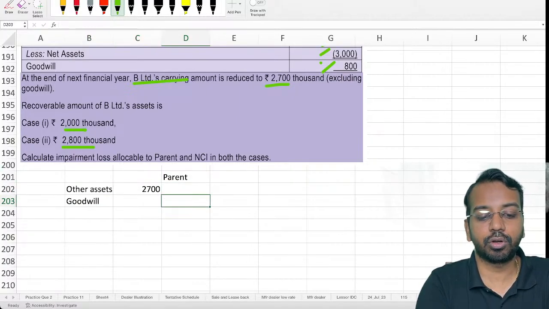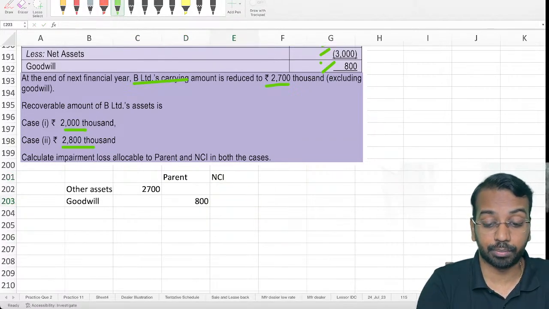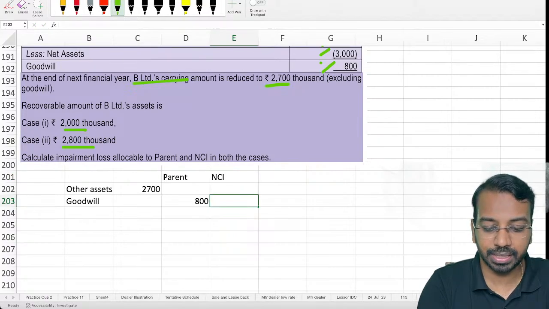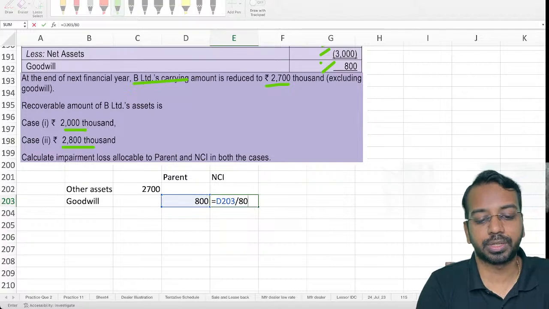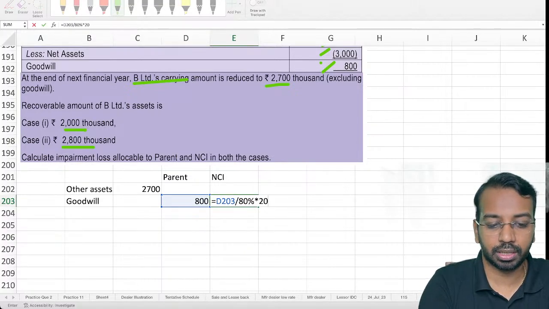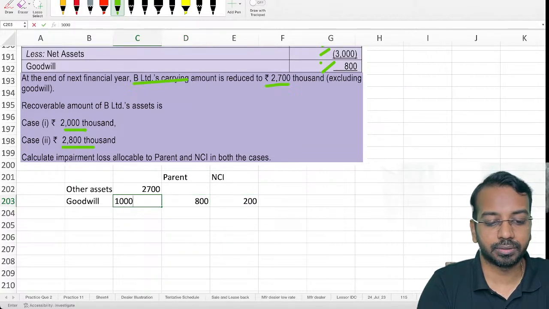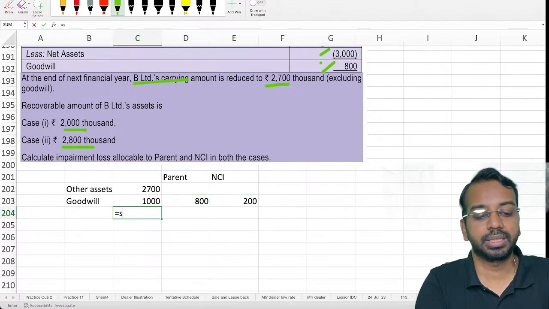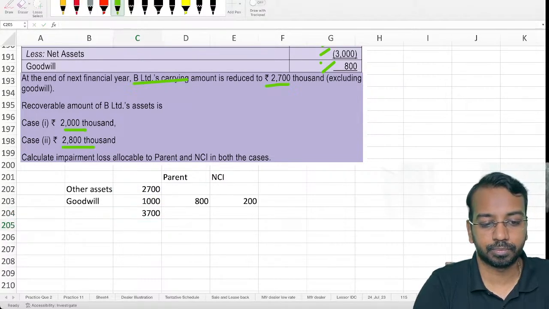For NCI, we do not have the number. We need to gross it up. So 800 is representing 80%. So what would 20% be? 20% would be 200. So my total goodwill becomes 1000, and the total is 3700. That is my carrying amount, including goodwill.